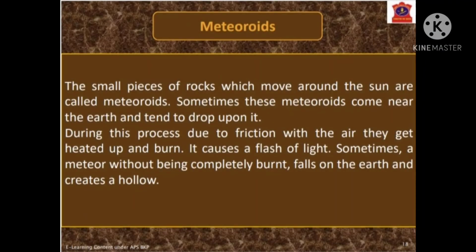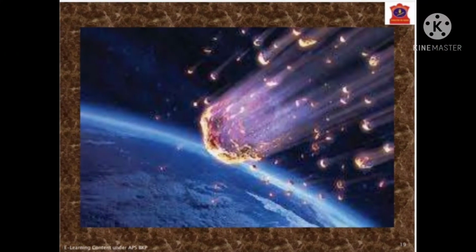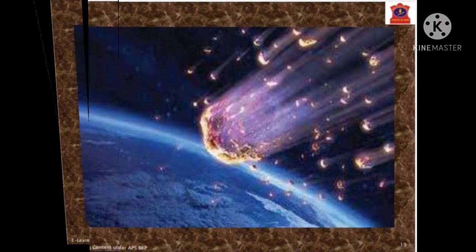Meteoroids. The small pieces of rock which move around the sun are called meteoroids. Sometimes these meteoroids come near the earth and tend to drop upon it. During this process, due to friction with the air, they get heated up and burn. This causes a flash of light. Sometimes a meteor, without being completely burned, falls on the earth and creates a hollow. In this image, you can see while meteoroids are entering the earth, they heat up and burn.